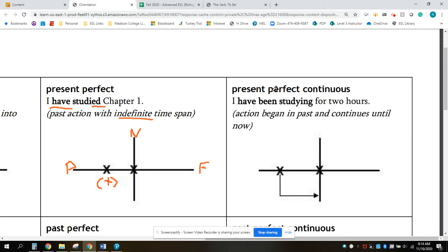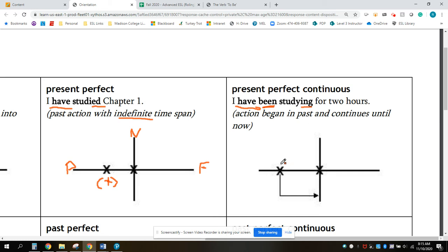Now, with the present perfect, we use I have, you have, he has, and the same is true when we use he, she, and it. So we use the third person form of have. He has, she has, it has. And then we have been. American pronunciation is been. British English is been. And then we have the verb ing.